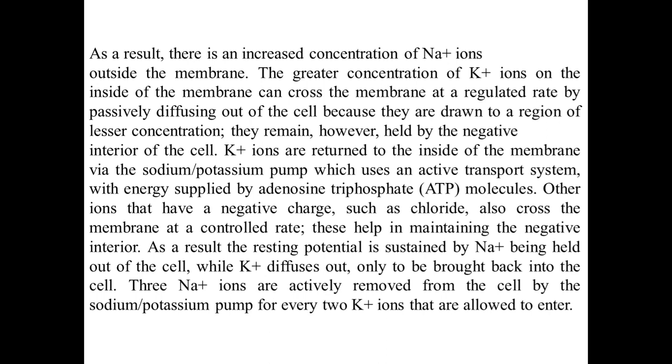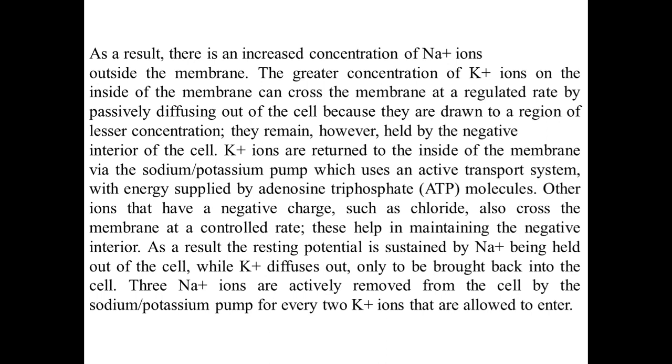As a result, there is an increase in the concentration of sodium ions outside the membrane. The greater concentration of potassium ions inside the membrane can cross the membrane at a regulated rate by passively diffusing out of the cell, because they are drawn to a region of lesser concentration. Inside the cell there is a higher concentration of potassium ions, but outside the cell there is a lesser concentration. So as per the concentration gradient, they passively diffuse from the cell, and they remain held by the negative internal environment of the neuron, which is always negative.